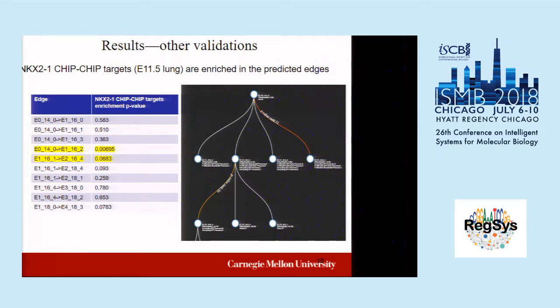And also, we have another piece of evidence. We have NKX2-1, which is known to regulate lung differentiation. We have its activating targets based on ChIP experiments, so it's really activating those targets. We compared those activating targets of NKX2-1 in lung development and found a significant overlap with the differential genes in these two paths. And these two paths were also predicted by our model to be regulated by NKX2-1, exactly the same.